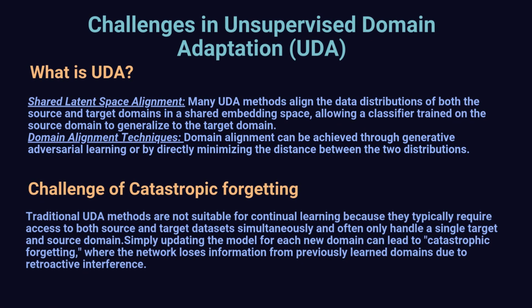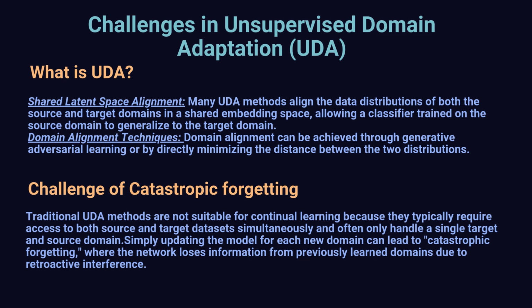UDA, or unsupervised domain adaptation, is therefore relevant to our problem as it aims to train a model on a target domain with unannotated data by transferring knowledge from a source domain that has labeled data. This can be achieved in two ways. Shared latent space alignment. Many UDA methods align the data distributions of both the source and target domains in a shared embedding space, allowing a classifier trained on the source domain to generalize to the target domain. Domain alignment techniques. Domain alignment can be achieved through generative adversarial learning or by directly minimizing the distance between the two distributions.